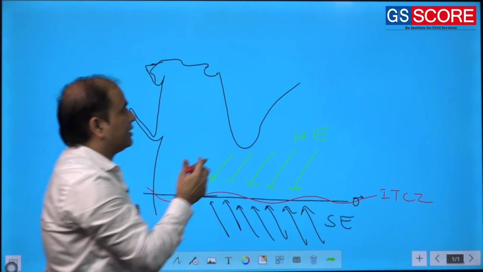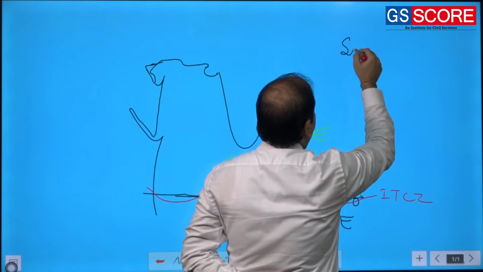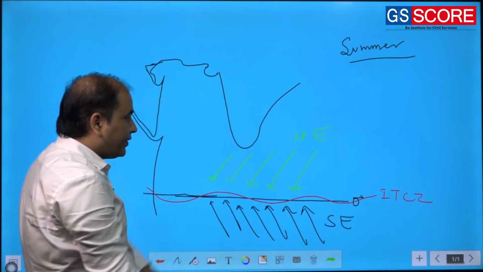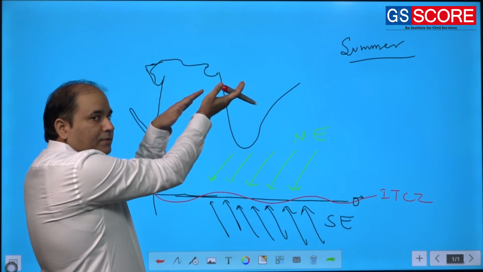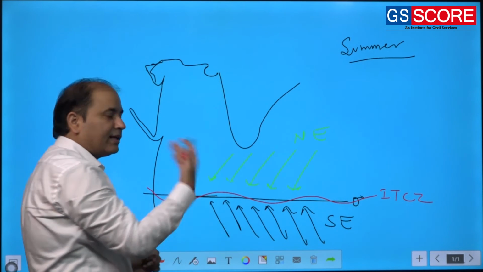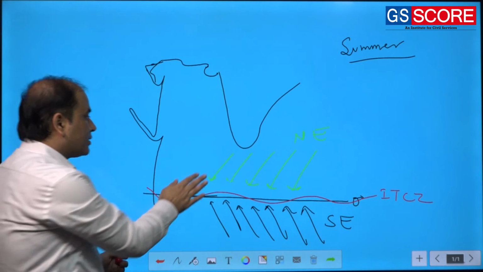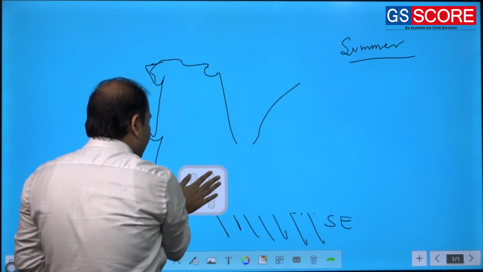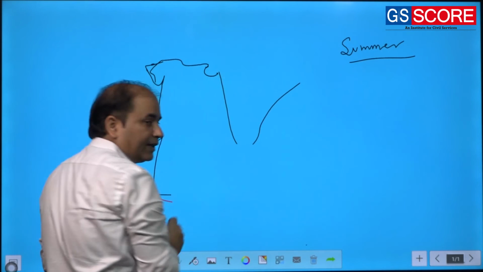But now just think of the summer season. What will happen during the summer season? The sun will move northward, and because of the shifting of the sun northward, this ITCZ will also start shifting.